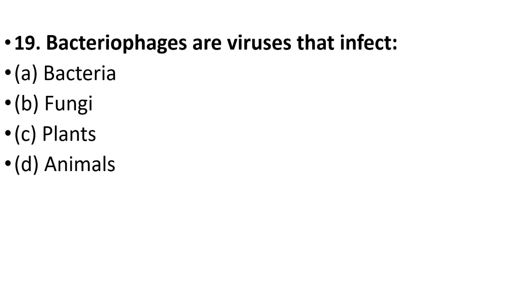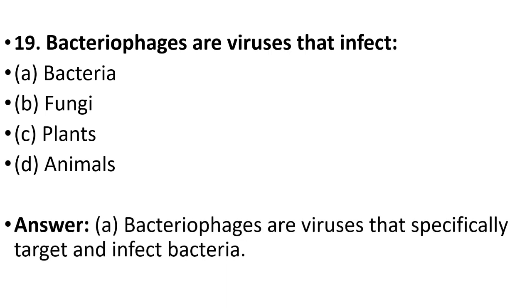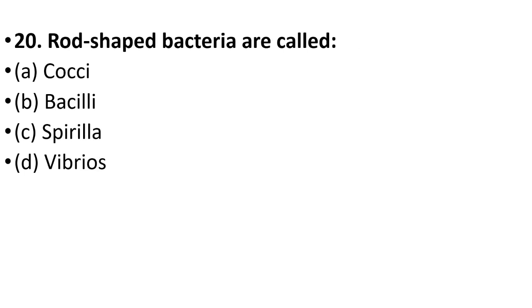Nineteenth question. Bacteriophages are viruses that infect bacteria, fungi, plants, animals. Your answer is option A. Bacteriophages are viruses that specifically target and infect bacteria. Twentieth question. Rod-shaped bacteria are called cocci, bacilli, spirilla, vibrios. Cocci means round-shaped bacteria. Bacilli means rod-shaped bacteria. Your answer is option B.